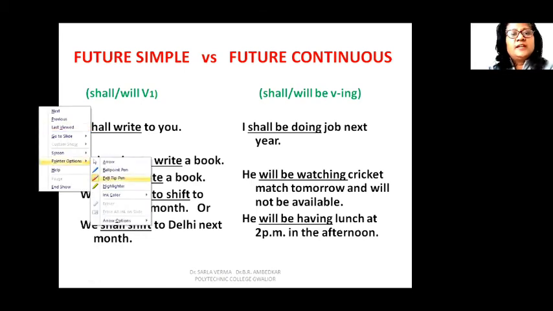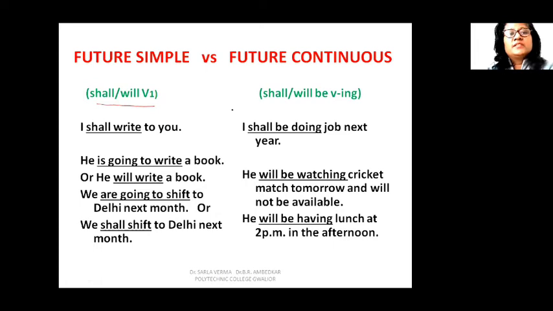So shall, will and the first form of the verb is used in simple future tense, and in future continuous tense we use ing form of the verb. So we use shall or will as according to the subject, then be and ing form of the verb.